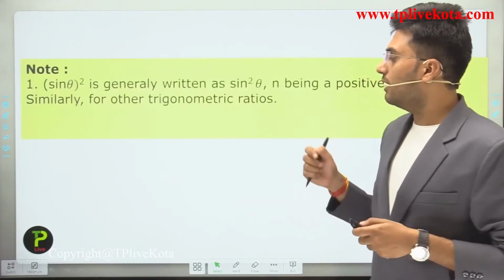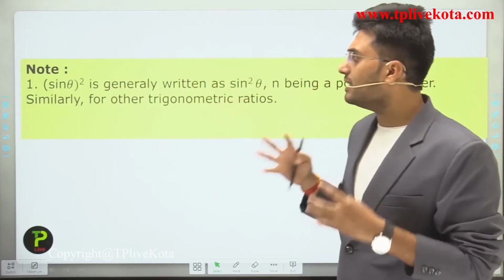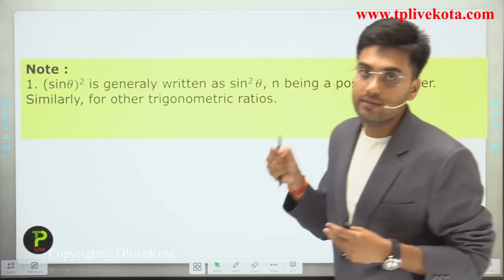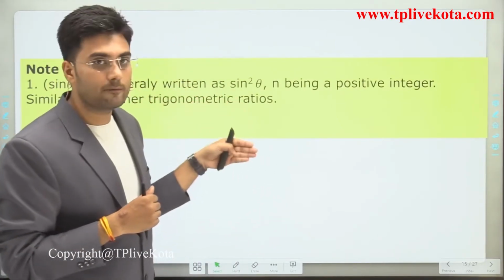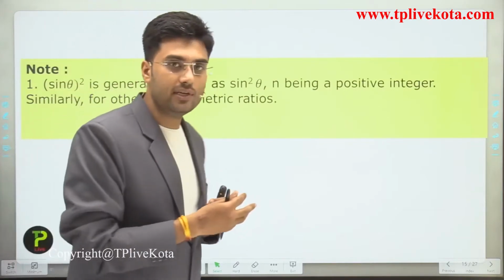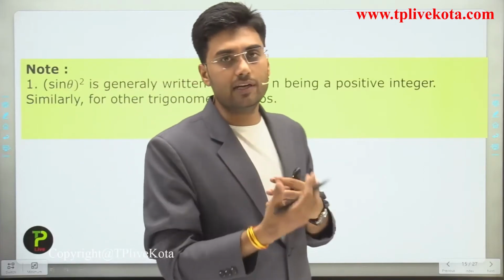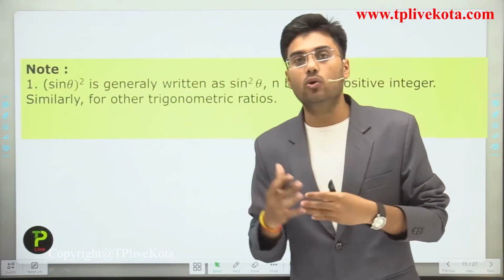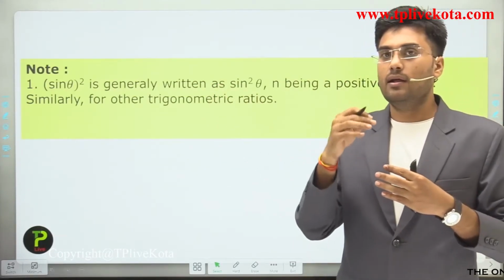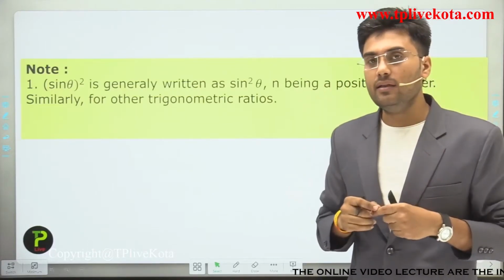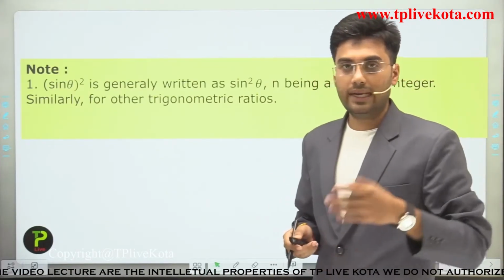Now let's discuss one more important note. Sine theta whole square is generally written as sine square theta. If we have sine theta whole power n, then we can write it as sine power n theta, with n being a positive integer. Similarly, for other trigonometric ratios such as cos, tan, cosec, cot, and sec, this rule is applicable. If we have tan theta whole power n, then we can write it as tan power n theta. Clear?